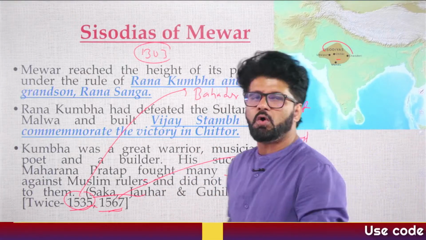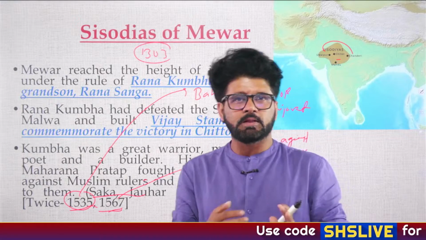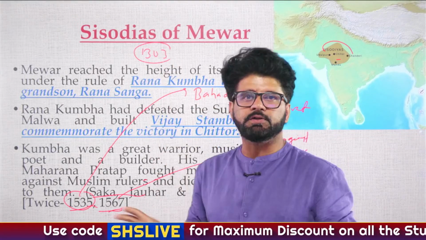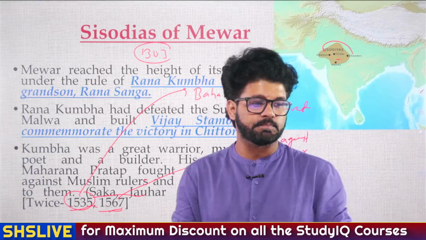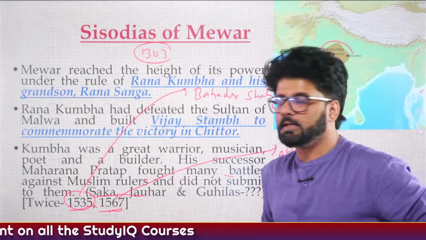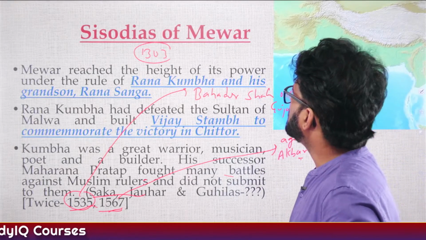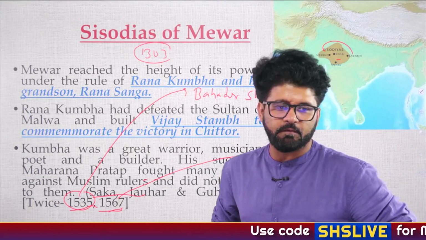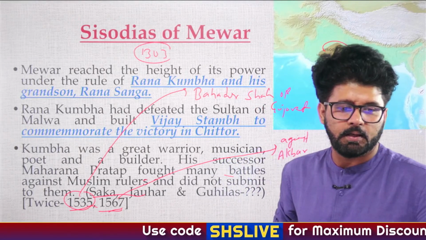My question is, most of us have seen Padmavat. And there also Shaka and Jauhar were performed by the Chittor kings in 1303. So why have we not written it here? What is the reason we have not written that particular 1303 date? The answer is, I waited for 10 seconds, I think, and none of the answers came.